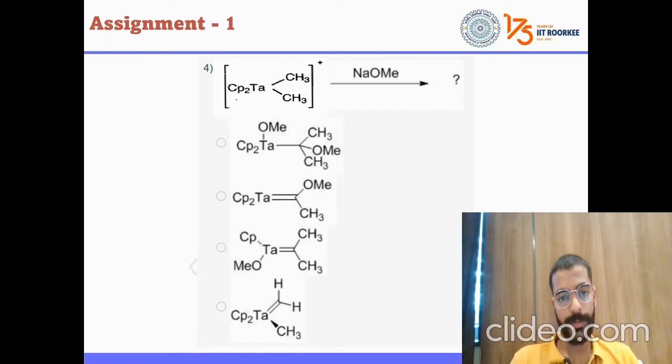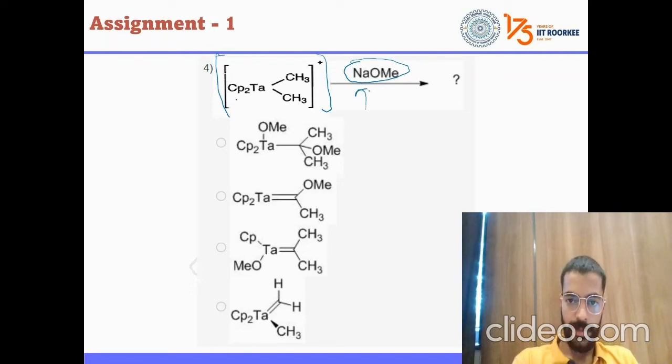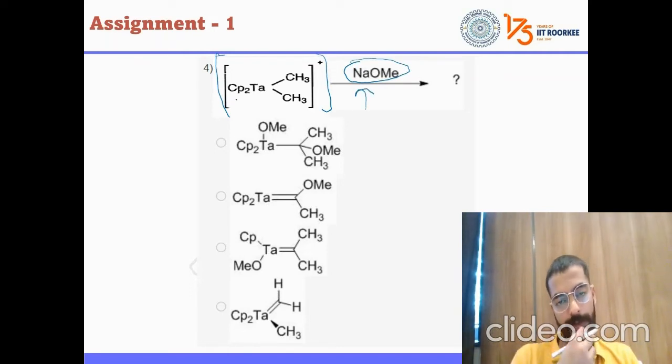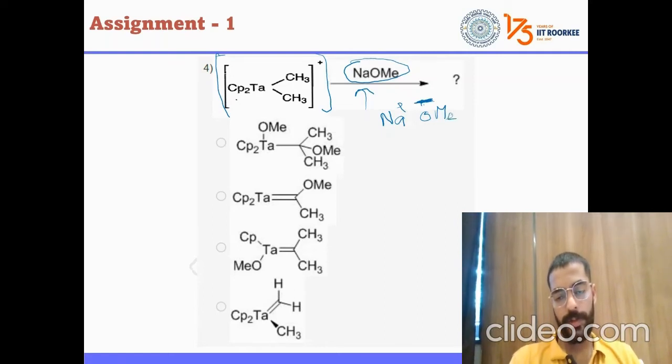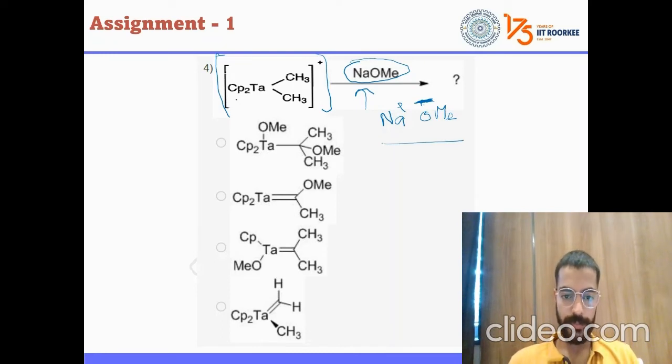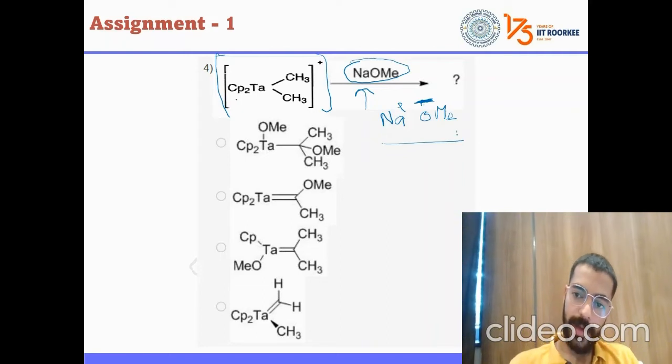This is our question. This is the substrate, and we have another molecule which will be reacting with the substrate. So for your understanding, I shall write it Na plus OMe minus, right? It is minus. Now it is for your understanding. I have made this. Now you have to give me the answer. This is the hint.